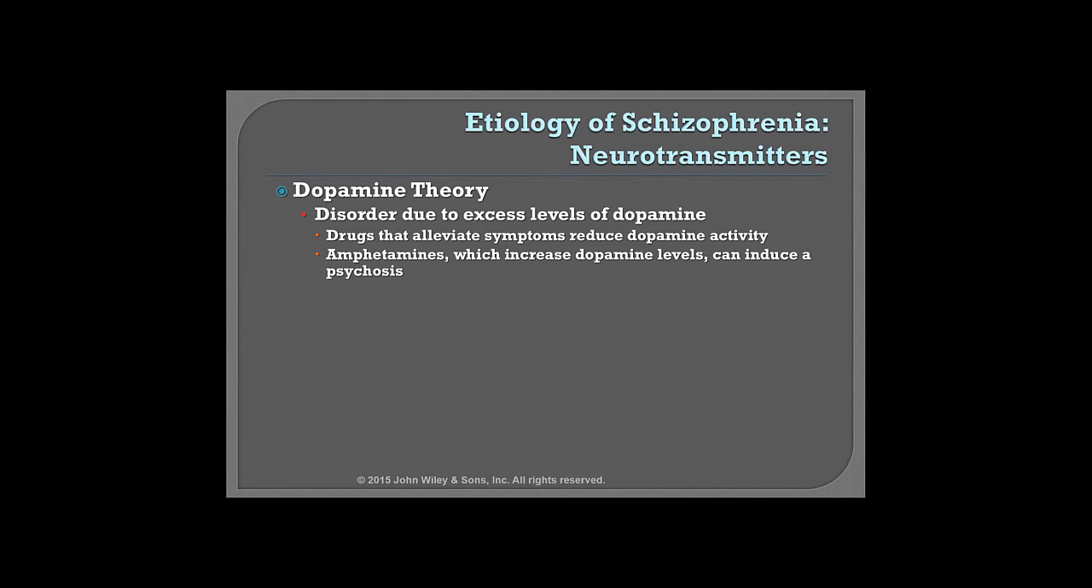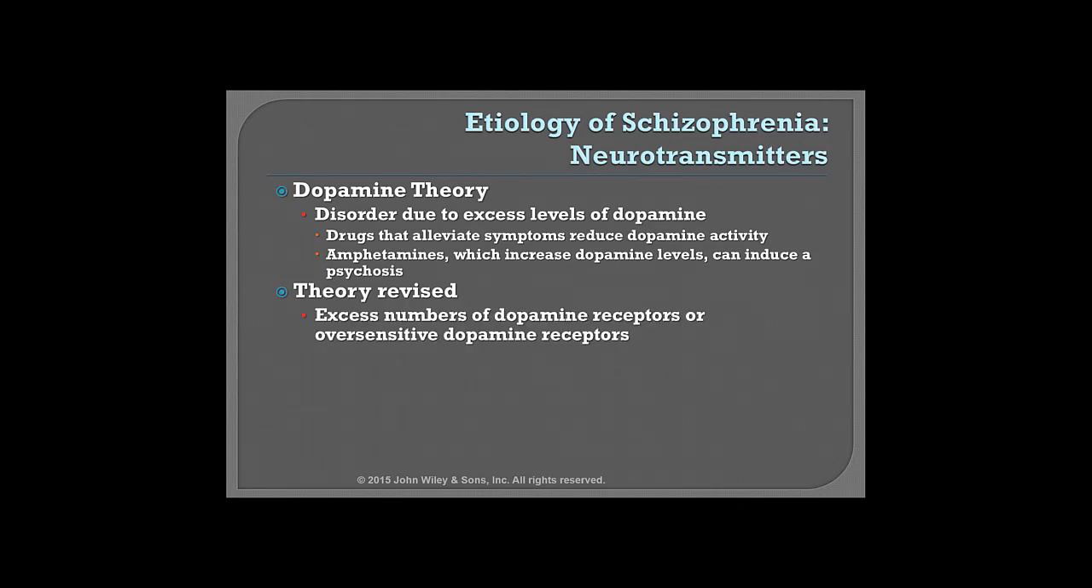Many clinicians and researchers feel very comfortable with antipsychotic drugs that reduce dopamine, and we know that they work to reduce the symptoms of schizophrenia. However, the theory has been revised. We know that it's just too simplistic, and there's probably more related to schizophrenia. We're thinking now it may be excessive numbers of dopamine receptors or oversensitive dopamine receptors, that individuals with schizophrenia simply have too many dopamine receptors, or their dopamine receptors are very sensitive and pick up dopamine very easily.